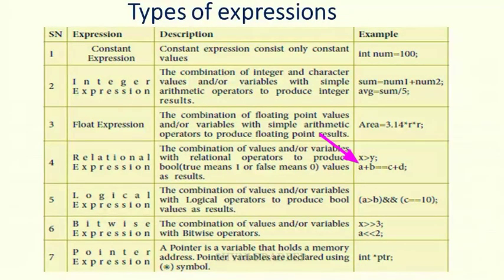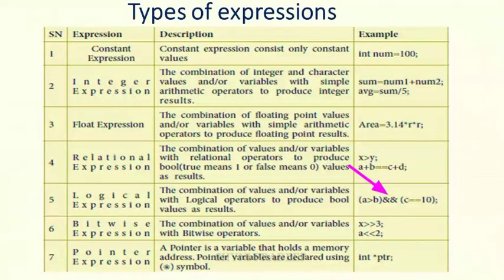See the next expression. You have to compare these two expressions: a plus b is equal to c plus d. Return the result in the form of true or false. Okay. Next, logical expression. Here the logical operators are used to produce boolean values as results, which means either true or false. See here, this is a logical expression. Logical operators are and, or, not. These are the basic logical operators. Here the and operator is used. You have to compare these two expressions using the and operator and return the result in the form of true or false.